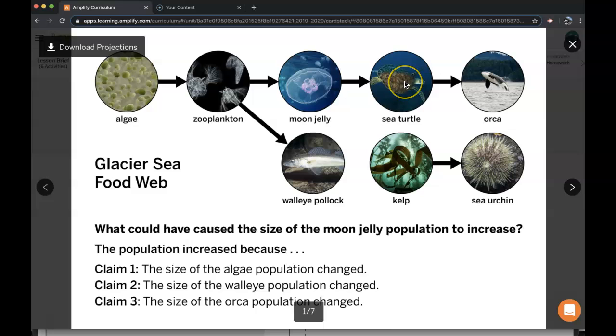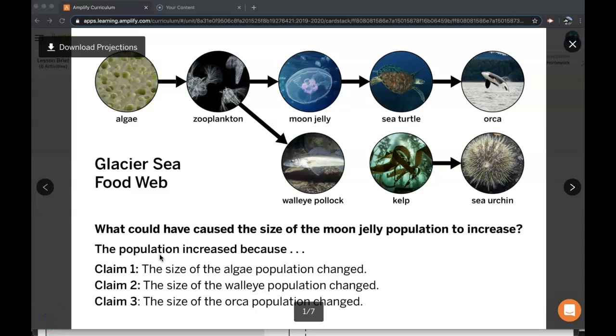So if the sea turtles then decrease in size, that means they need less energy storage molecules to live, so they'll be eating less of the moon jellies. So that would mean that there's less deaths of the moon jellies. So now the moon jelly population would increase because their deaths have decreased, so there's more bursts than deaths.